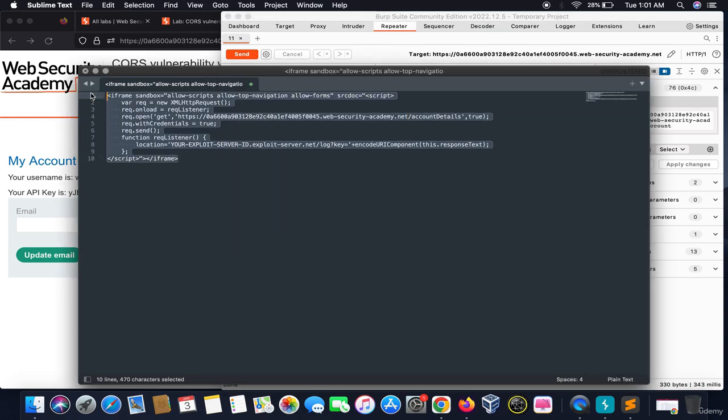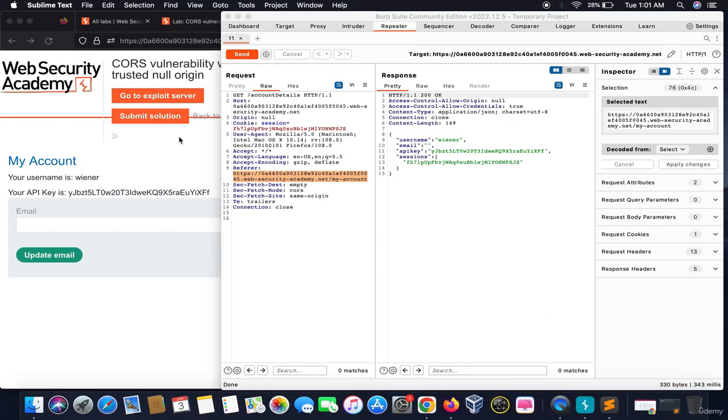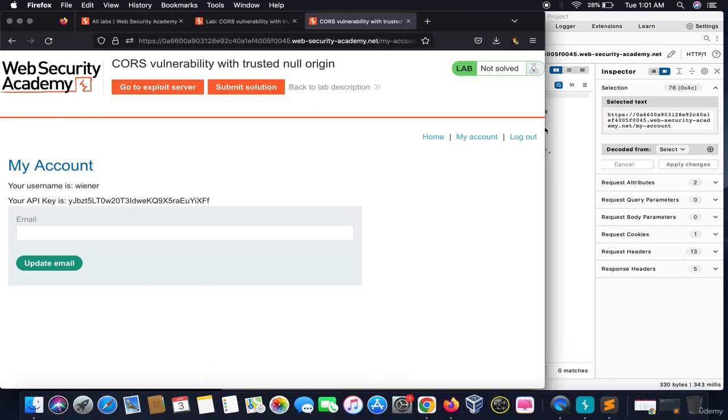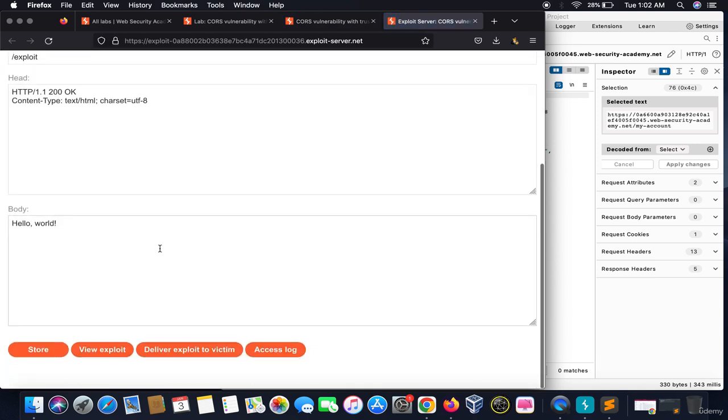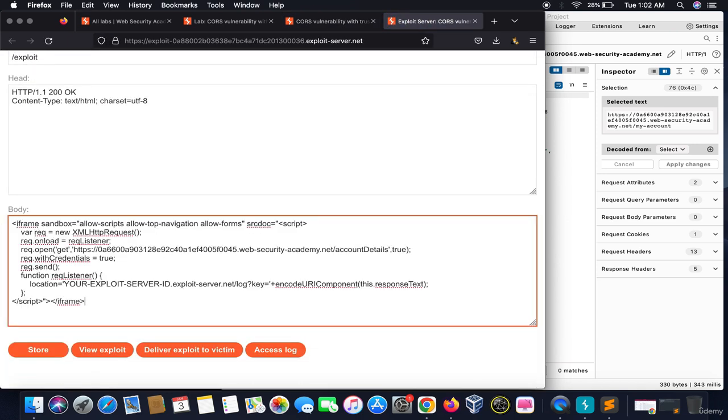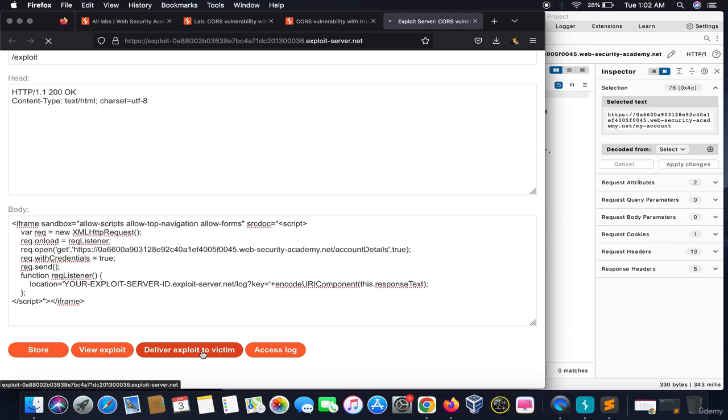How will we do this? We will copy this, right? Then further moving, we will open the exploit server. When the victim opens this response, her API key would get embedded in the URL. We would click deliver exploit to victim, alright, and then we will access the logs.